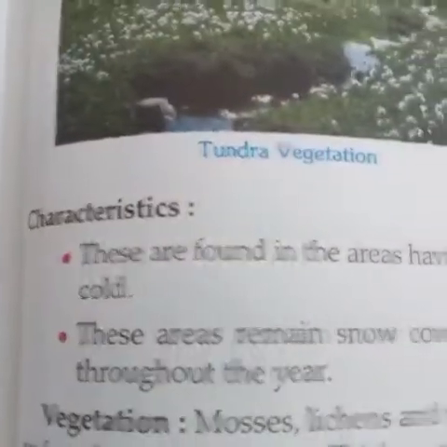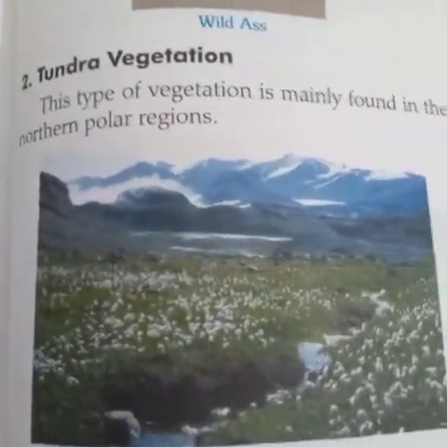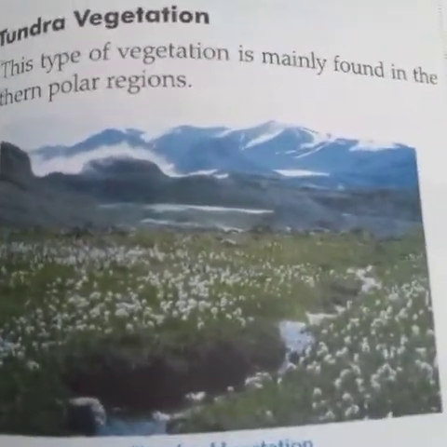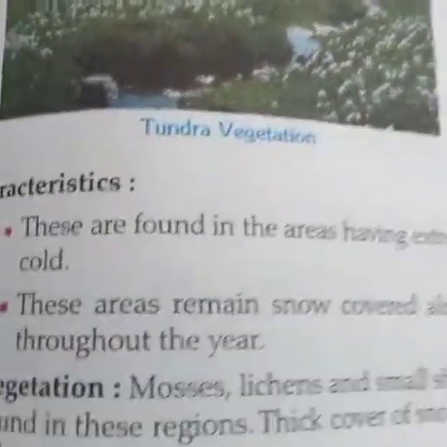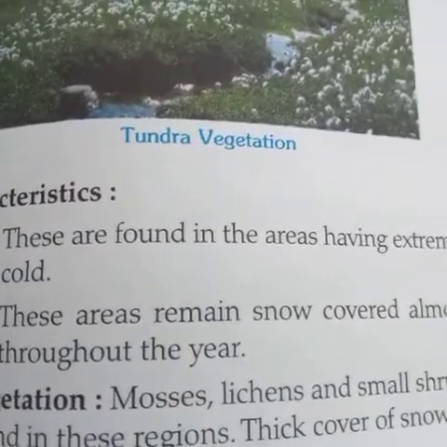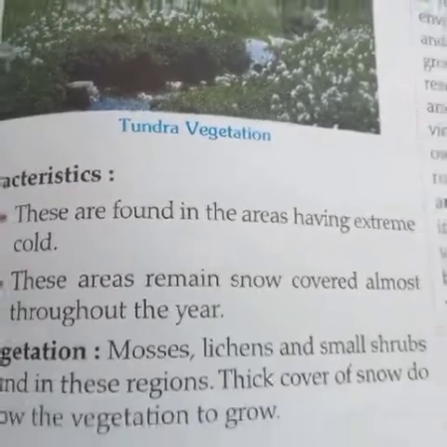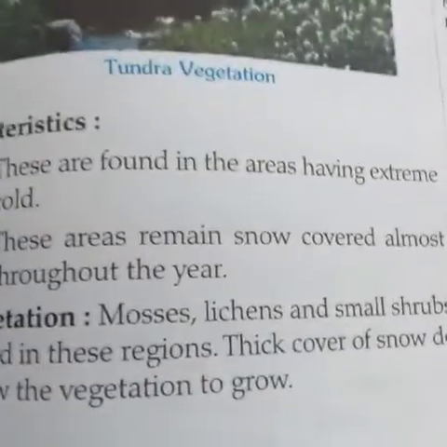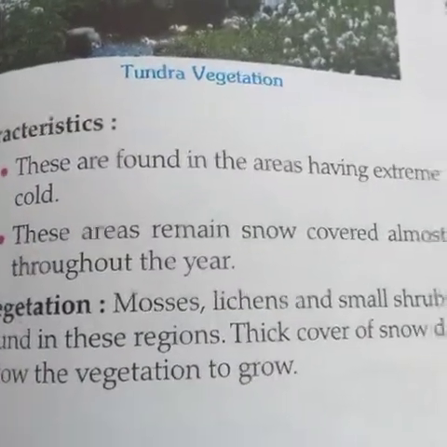Now next is about the tundra region. The tundra region is mainly found in the northern polar region. The vegetation which is found here includes some shrubs, some flowering plants, lichens, and mosses. These are the main vegetation found here because most of the time this area is covered with snow and ice throughout the year.